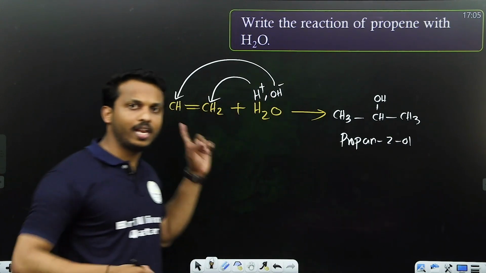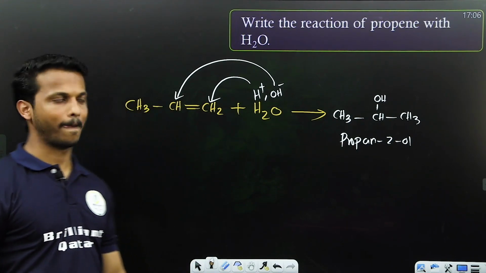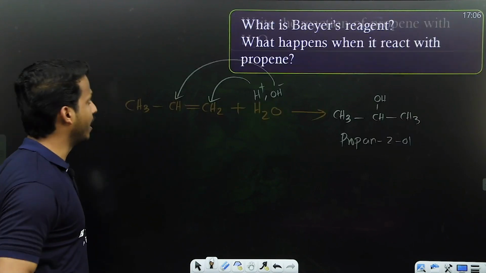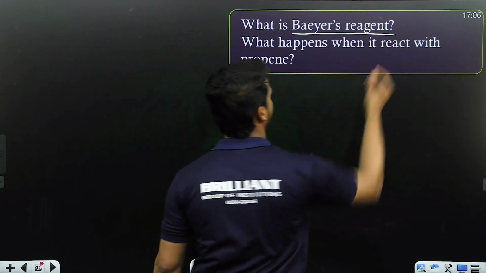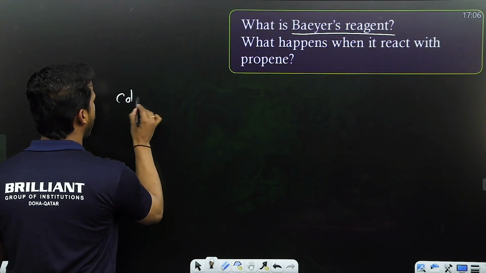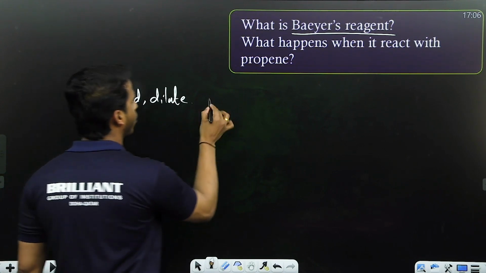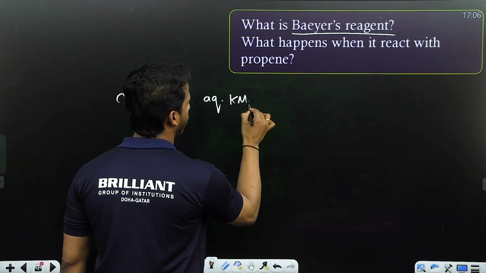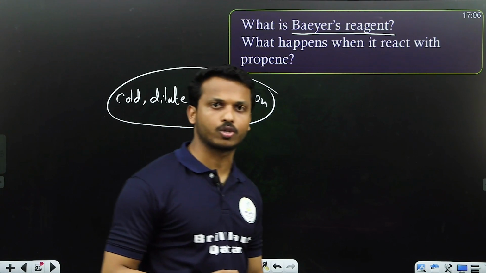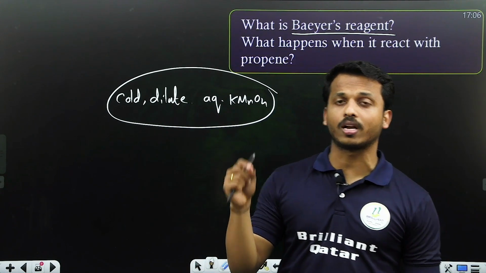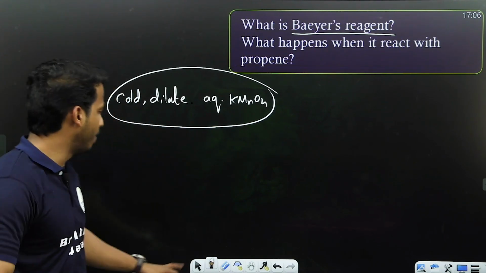So when you add water to an alkene, it becomes an alcohol as per Markovnikov's rule. Clear, all of you, the addition? Hope it's clear. What is the next question? What is Bayer's reagent? It's one of the questions. Bayer's reagent is cold, dilute, aqueous or alkaline KMnO4, potassium permanganate.